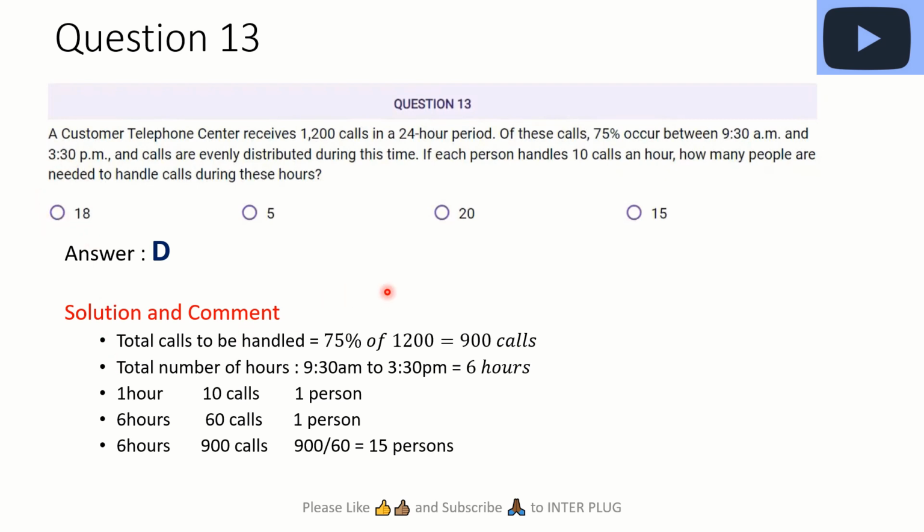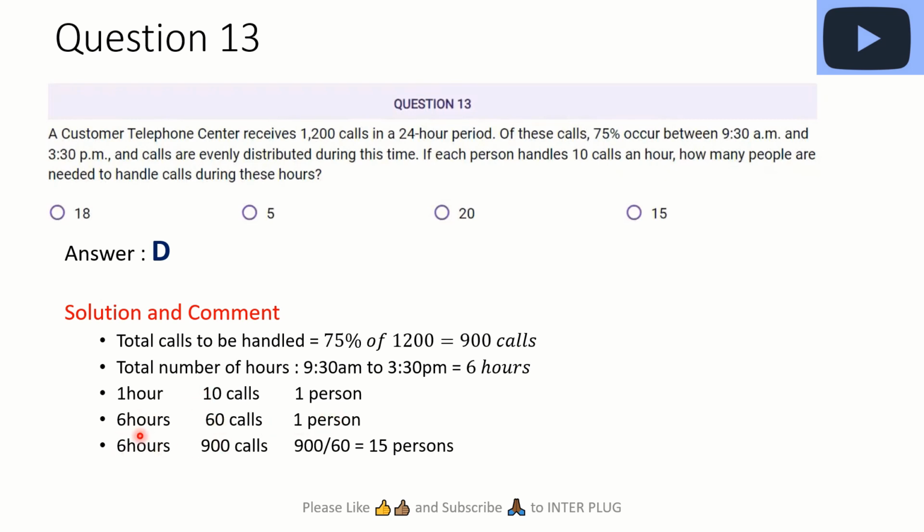So we start by looking for the total number of calls. We know that 75% of the calls come in between that time, and 75% of 1,200 is 900, right? 900 calls. Now the total number of hours between 9:30 a.m. and 3:30 p.m. is 6 hours. So we need to know the number of people we need to take 900 calls in 6 hours. We know that in 1 hour, 10 calls are done by one person. In 6 hours, that one person would do 60 calls, right? That's just 6 times that.